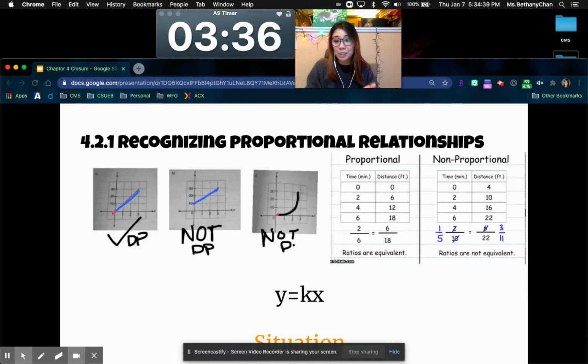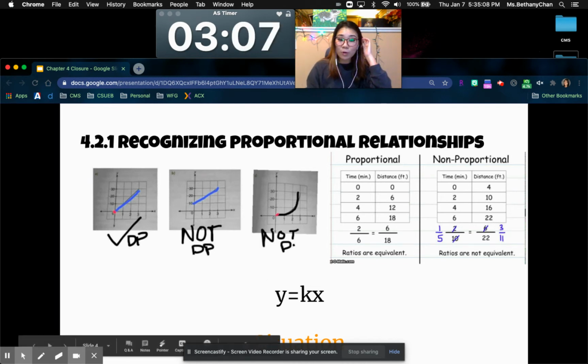The table, we're looking at this. It's the same ratio every single time. What ratio means is you put one number over the other. Usually we do y over x, but this example shows x over y, and that's okay, right? So 2 over 6 and 6 over 18, when you divide those or when you simplify those, it's the same thing. Here on this one, not proportional. You can see that it doesn't go through 0, 0 either, right? But 2 over 10, that equals 1/5. This one, 6 over 22, that equals 3 over 11. It does not simplify to the same fraction. It does not equal the same decimal.